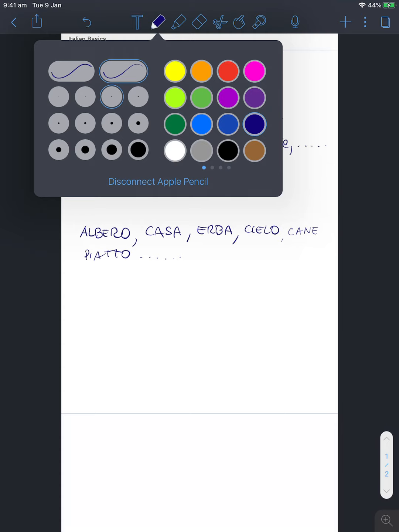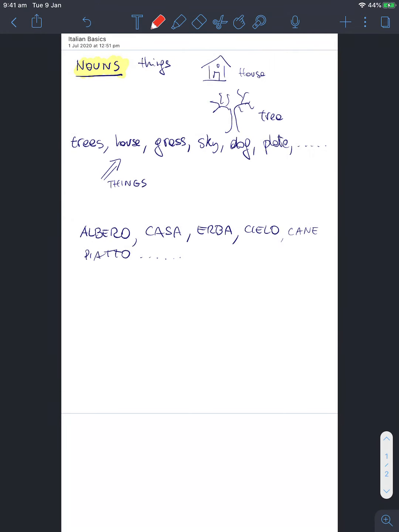what we need to learn in Italian, and I'm going to write here in red because this is a rule I would like you to understand and learn. In Italian, nouns, so things, have a gender. Okay? In Italian, nouns, things have a gender. And when we say gender, we're not talking about female or male, but we're talking about grammatical gender.